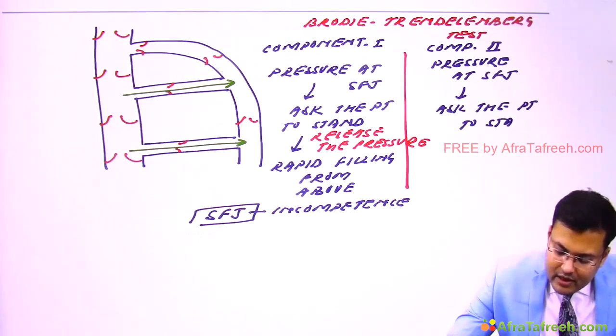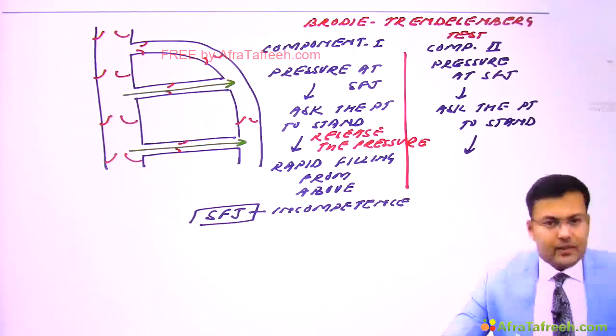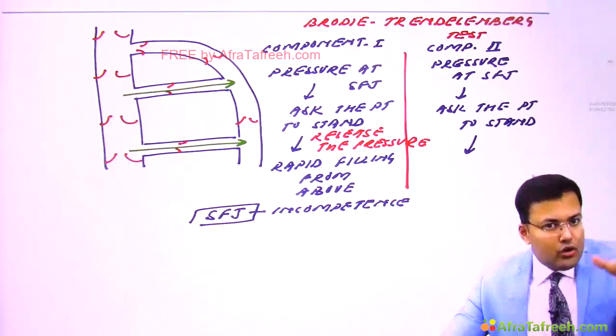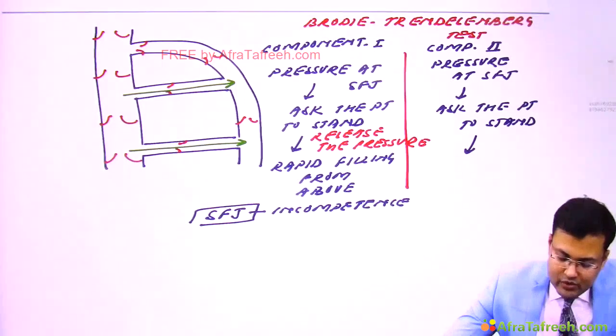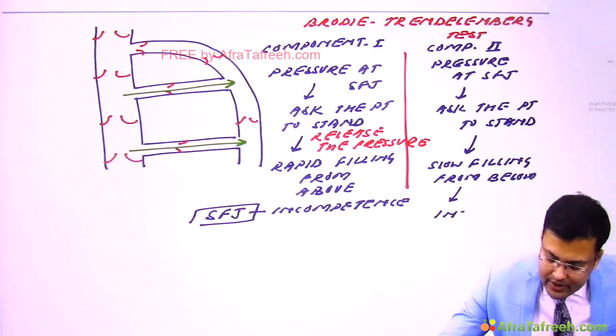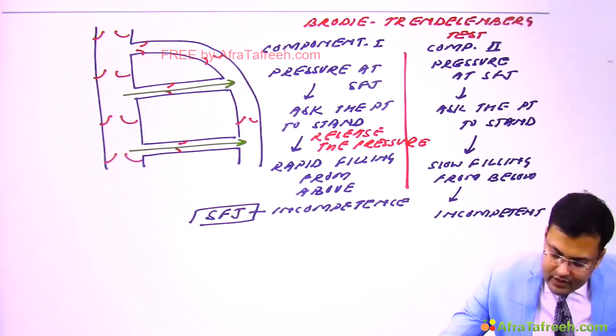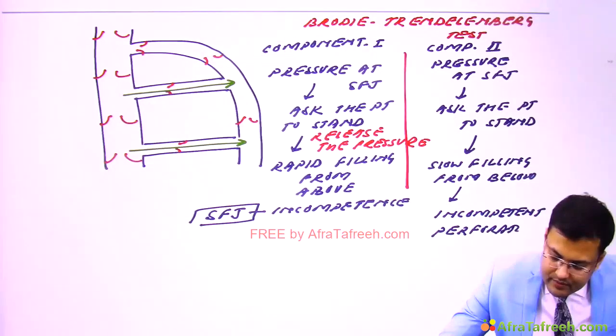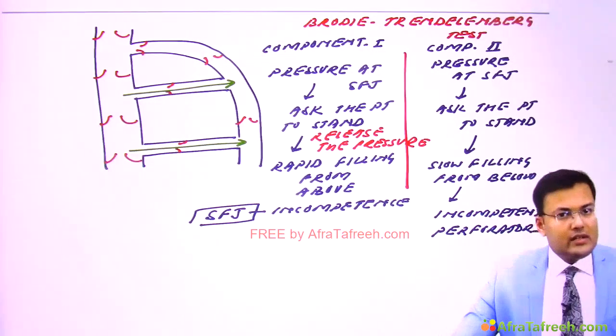Clear? And here, we are not going to release the pressure. So SFJ is being occluded, and what you noticed is that there is slow filling from below. If there is slow filling from below, this is suggestive of incompetent perforators. Clear? So these are the two components.